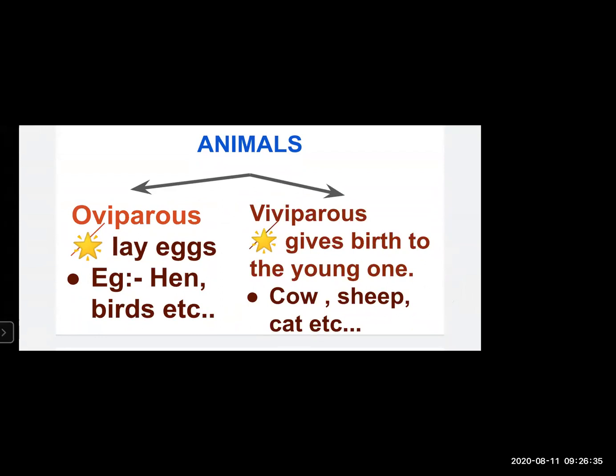in point number 3. Animals are classified as oviparous animals and viviparous animals. Oviparous animals are animals which lay eggs, and later on when they are hatched, their young ones come out of it. For example, a hen, birds, etc. Secondly, viviparous animals are those animals which give birth to their young ones. Means they directly give birth to their young ones. They don't lay eggs. For example, cow, sheep, cat, goat, and many more.